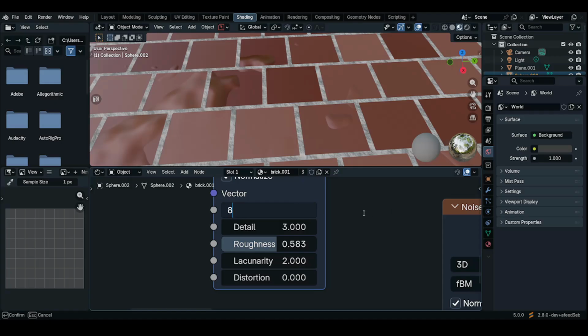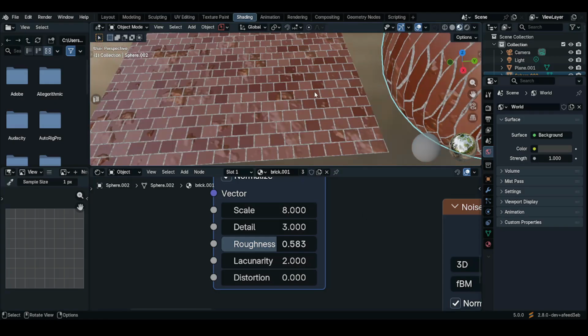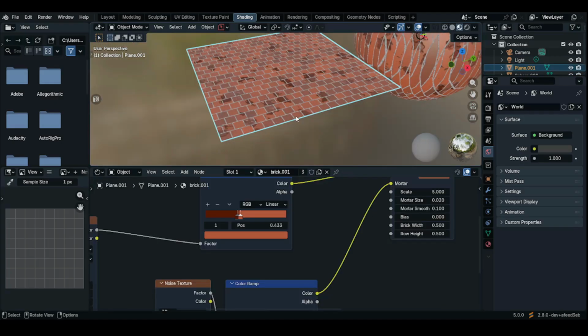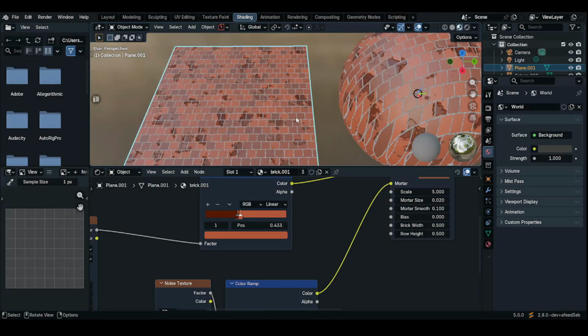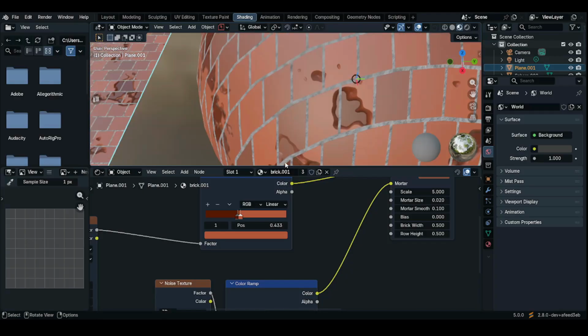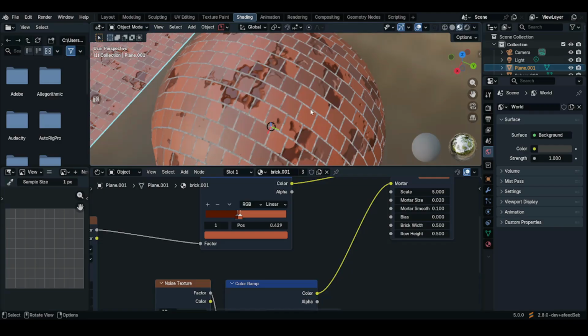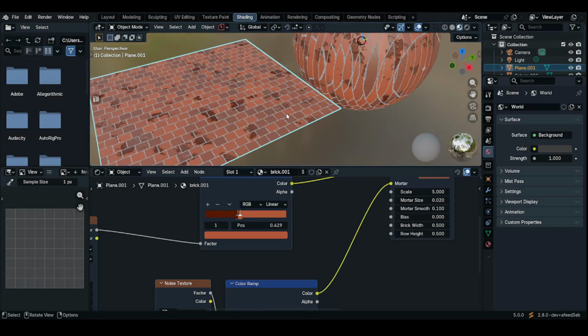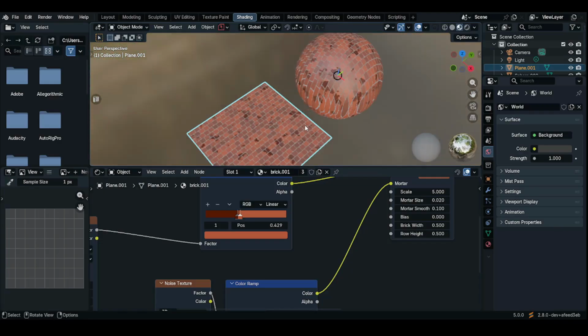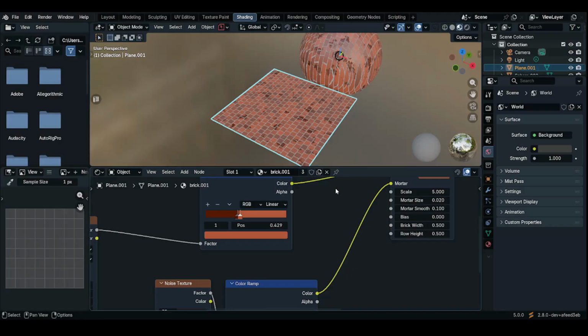Let's set it to 8. Yes. Yep. That's the perfect brick texture. Maybe we can bring this one a bit closer. Nice. Let's move on to the last texture for the day.